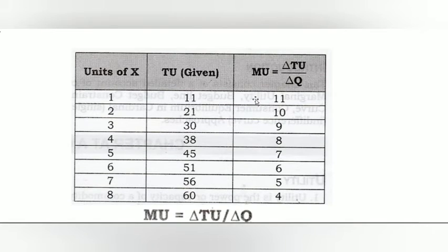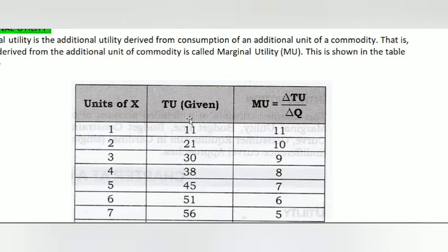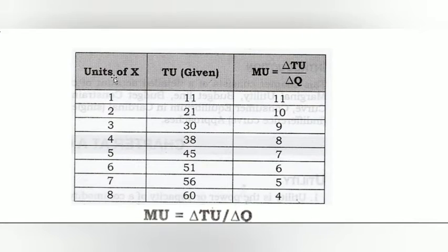Okay, so students should remember this formula: marginal utility is equal to del TU by del Q. This will reveal the relationship between total utility and marginal utility. As we see here, when the units of x, that is the units of goods, increase, total utility also increases, but the marginal utility decreases.